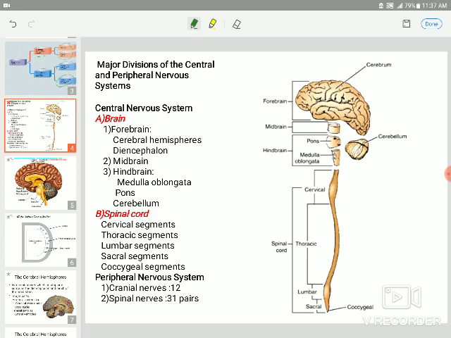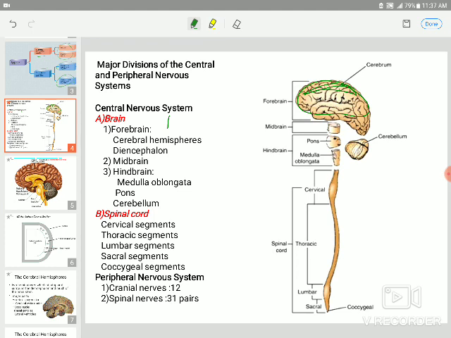You see, this is a brain. Also it's called forebrain. In the forebrain, you have cerebrum. This is cerebrum. And between the cerebrum and midbrain, you have diencephalon. In diencephalon, you have thalamus, subthalamus, metathalamus, and epithalamus.